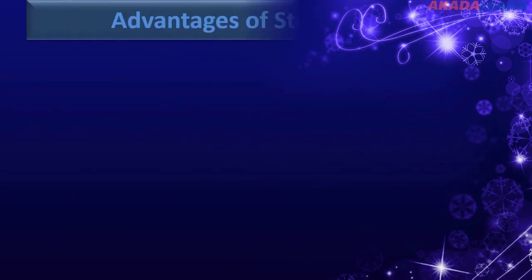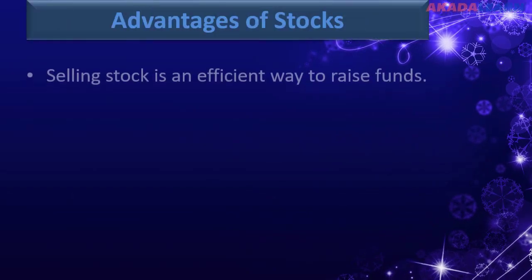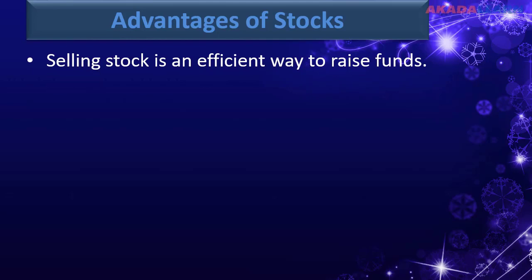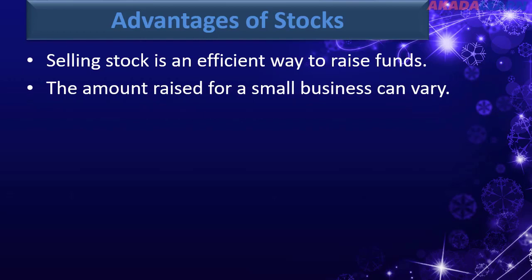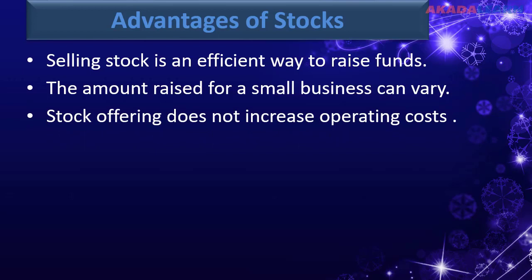So what are the advantages of stocks? 1. Selling stock is an efficient way of raising funds. 2. Depending upon the offering method, the amount raised for a small business can vary from under 500,000 naira to several million naira. 3. While borrowing funds increases operating costs by the interest amount, a stock offering does not.